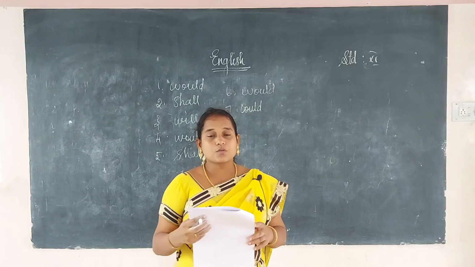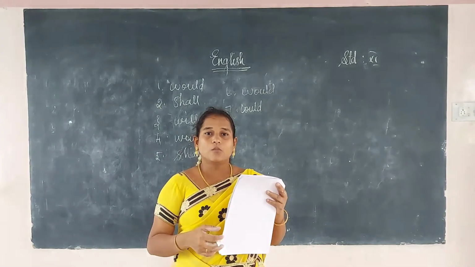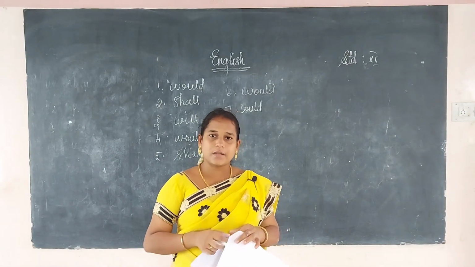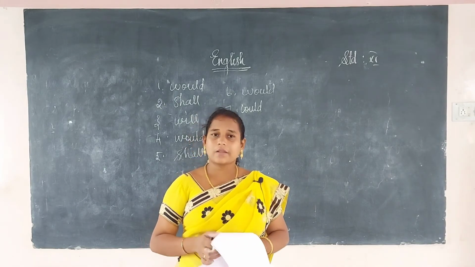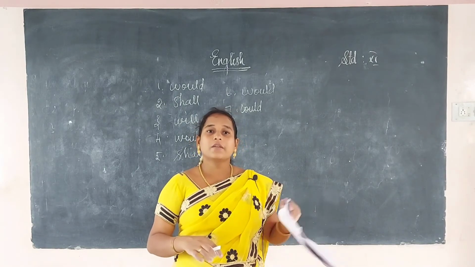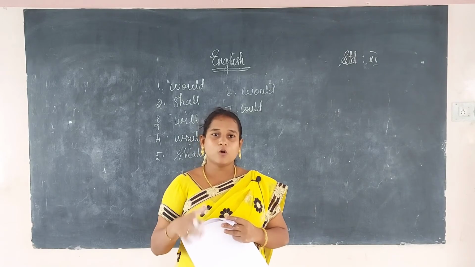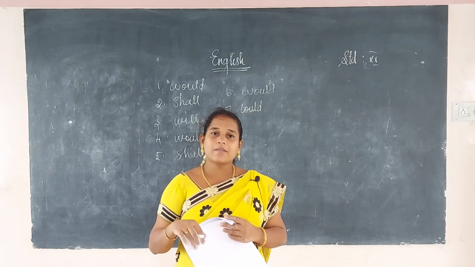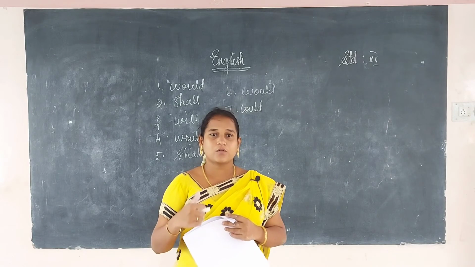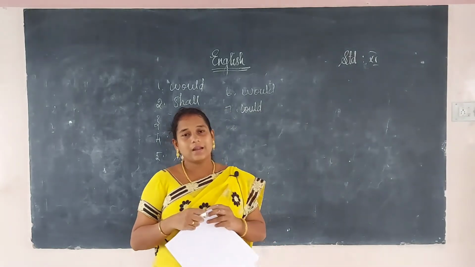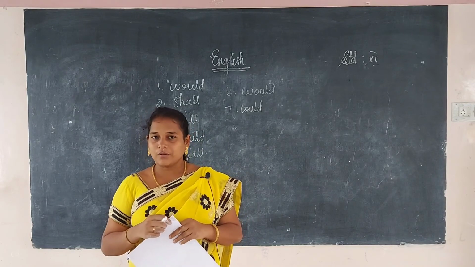Thank you, my dear students. I hope you have understood the modals. The modals are otherwise known as helping verbs. They are 24 in number. They are otherwise known as auxiliary verbs. They are divided into primary, modal and semi-modal. Primary, there are 11, that is am, is, are, was, were, do, does, did, have, has, had. That is the primary. It is not given in your book.